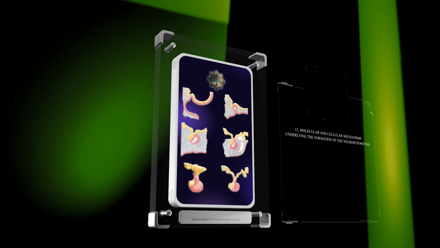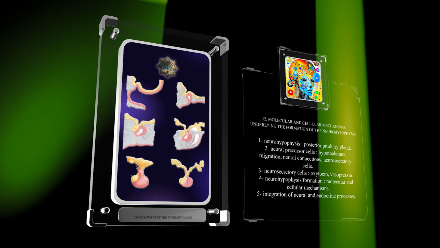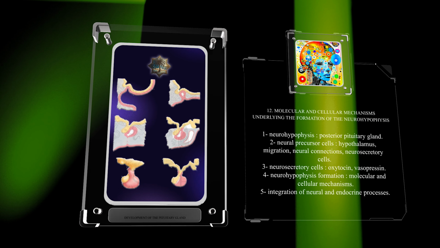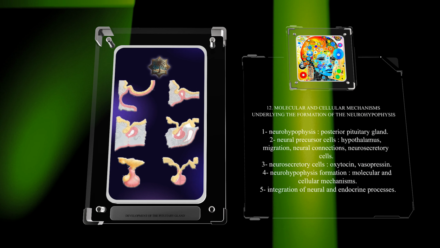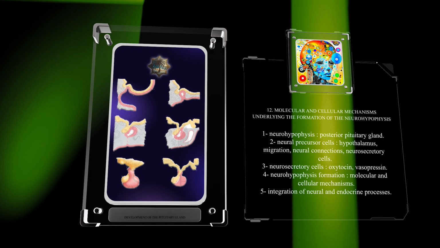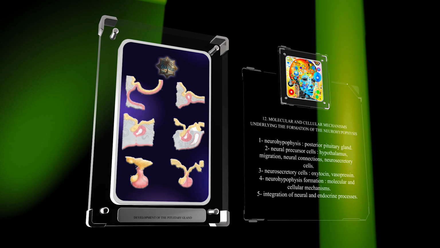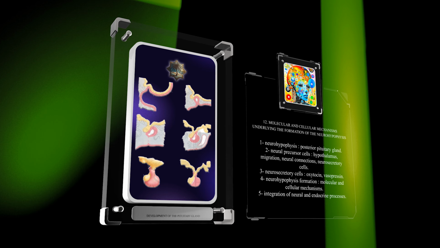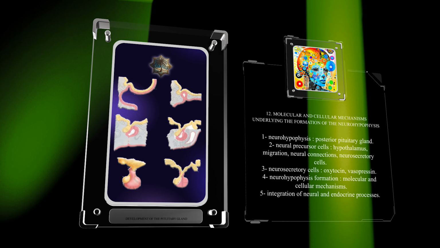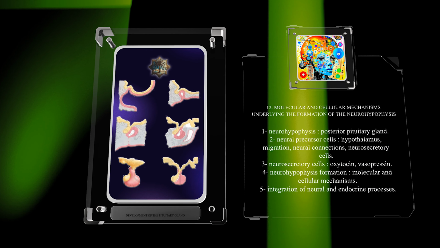The neurohypophysis, also known as the posterior pituitary gland, arises from a distinct lineage and exhibits unique developmental processes. Neural precursor cells originating from the hypothalamus migrate along specialized cellular tracts to the site of posterior pituitary formation. During this journey, these precursor cells establish neural connections with the hypothalamus and differentiate into neurosecretory cells, which secrete oxytocin and vasopressin. Elucidating the molecular and cellular mechanisms underlying neurohypophysis formation provides critical insights into the integration of neural and endocrine processes.